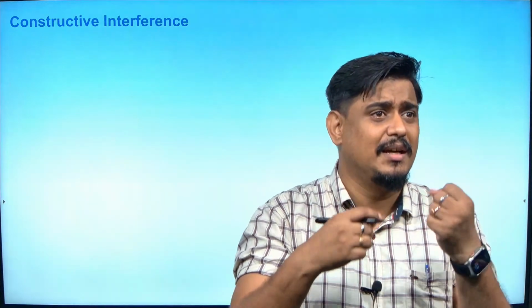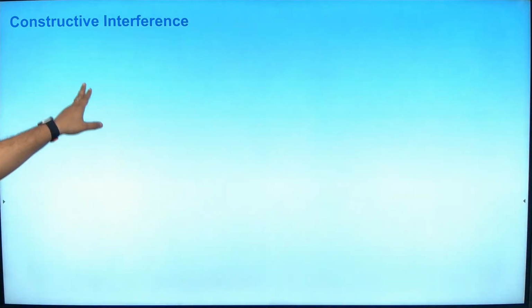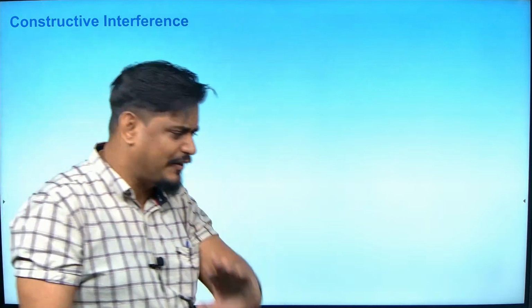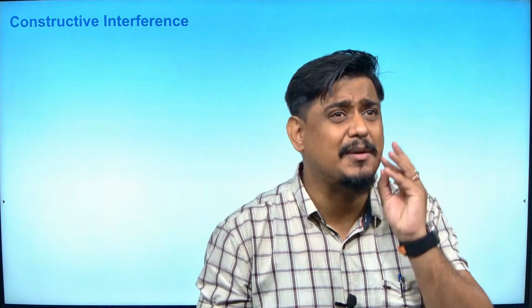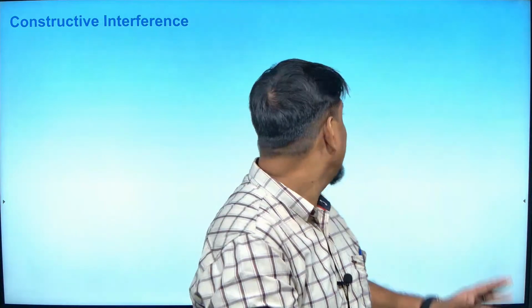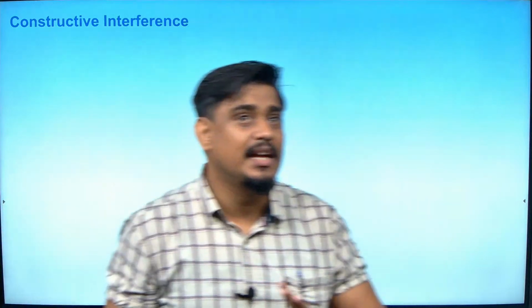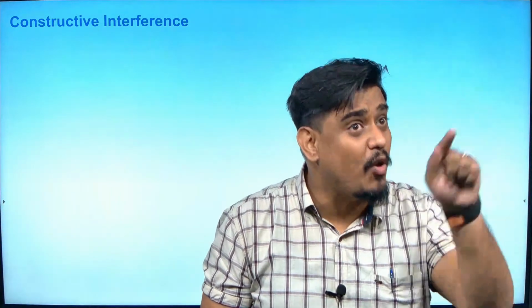Constructive interference will form bright spots and destructive interference will form dark spots, or we call them blind spots. We will come to that in 12th, but now you understand the meaning of constructive and destructive interference. In simple words, constructive interference is that point where the resultant amplitude is maximum. If the resultant amplitude is 0, that is called destructive interference.